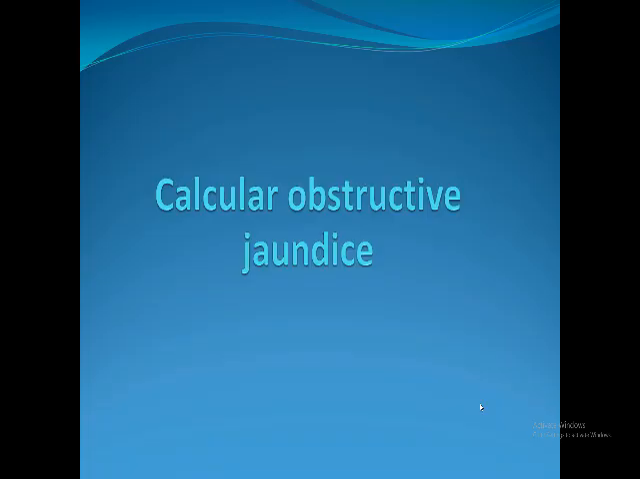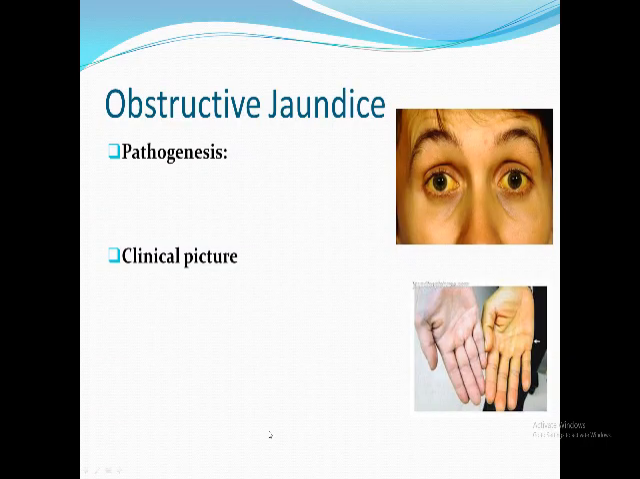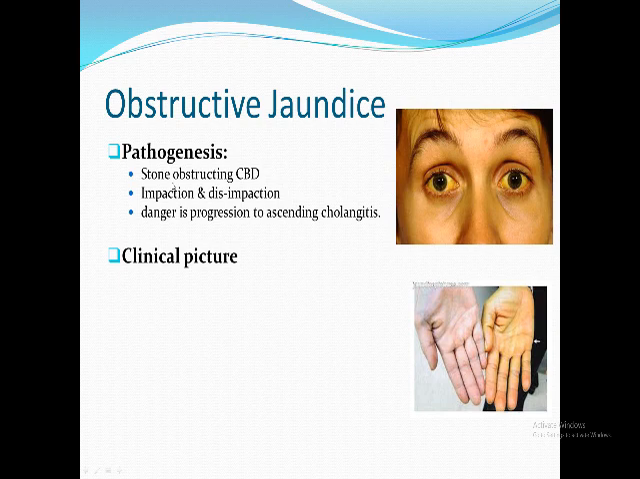Okay, as you remember, the third presentation of the gallstone might be calculous obstructive jaundice. When discussing any complication, I want to remind you, I have to know how this complication occurs, how to diagnose, and how to treat briefly. Okay, pathogenesis, how it occurs. Very simply, one of the gallstones passes from the gallbladder and is impacted in the common bile duct.